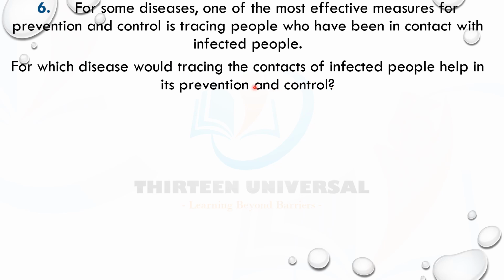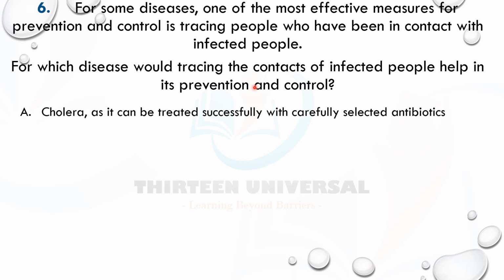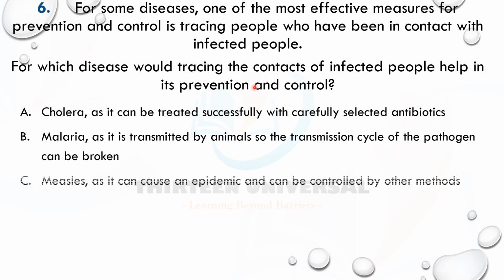So which reason? Okay. You remember the era of COVID-19. If they find out that somebody has COVID, for example, we have to now bring all the people that will come in contact with the person for test. All right. Why do we have to test the people, family members who are in contact with the person to find out whether they have it? Why? That's contact tracing. Look at A, B, C.